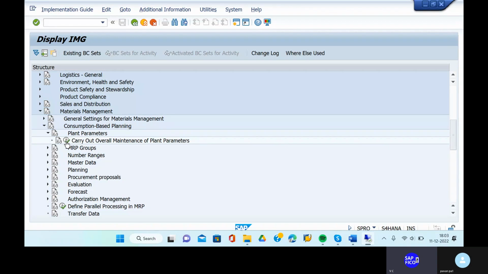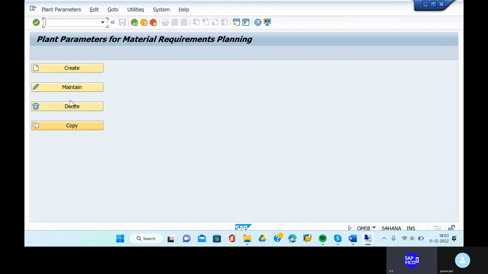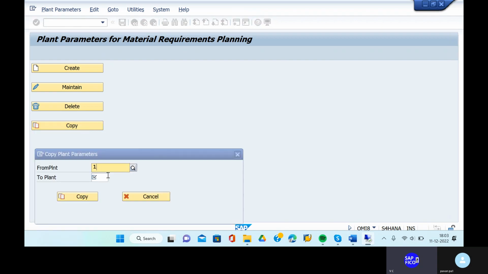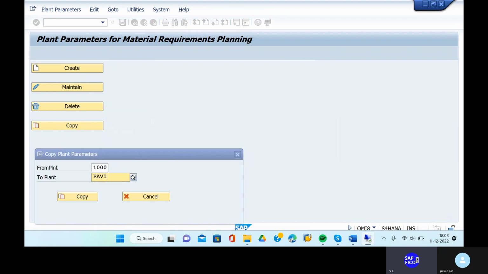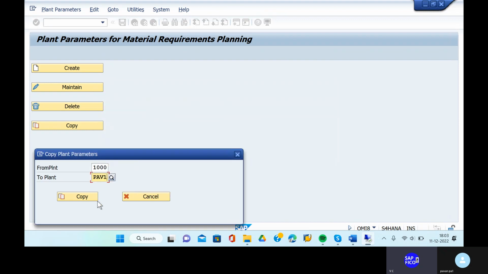Okay, then next one is consumption based planning and the plant parameters, and the next one is carry out overall maintenance for plant parameters. Okay, no issue. Go to the execute option, and we need to copy those things. And we can copy from plant 1000. Okay, there will be a plant, PAV1. Go to the copy option.